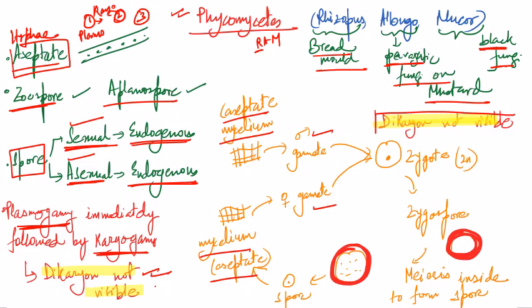This is a very, very important point for Phycomycetes. Dikaryon is not visible in Phycomycetes. So there is no N+N dikaryon. We are directly getting a diploid zygote, and that diploid zygote in case of Phycomycetes is called zygospore. You can see outside the zygospore a thick covering is there, and inside the zygospore meiosis is happening to form spores, and from that spore the spores are again germinating to give you a mycelium. So this is the life cycle of reproduction in Phycomycetes.